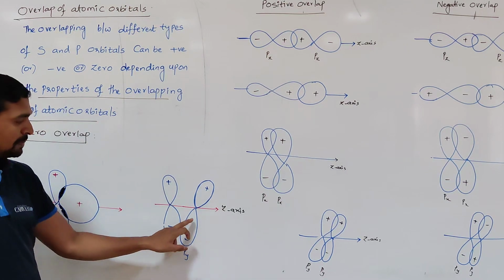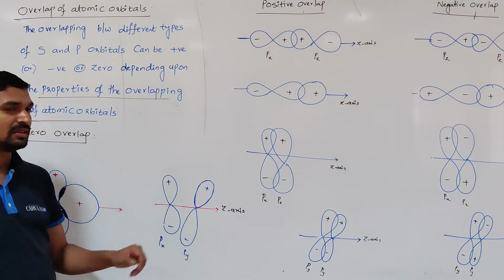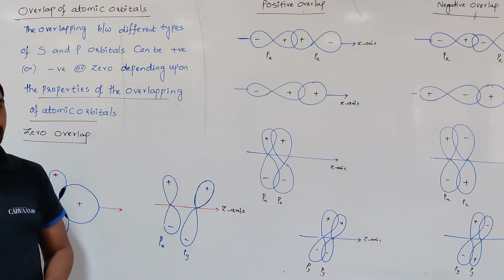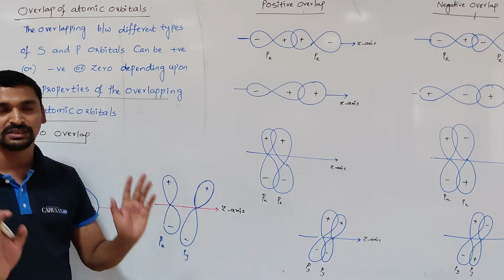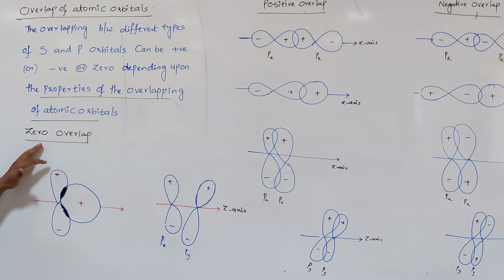Here both are perpendicular to the internuclear axis, but the orbitals involved in the sidewise overlapping are not parallel to each other. Once they are not parallel, that never results in the formation of any bond. That type of overlap is called zero overlapping.